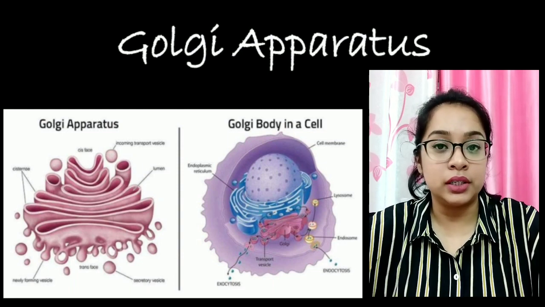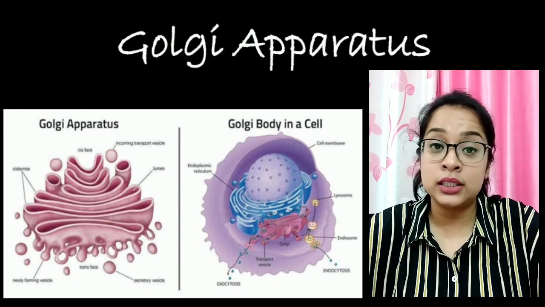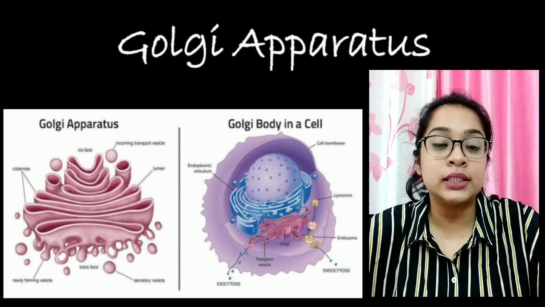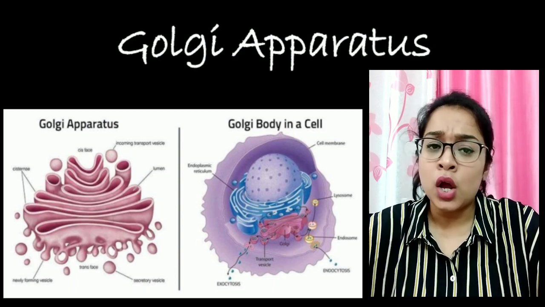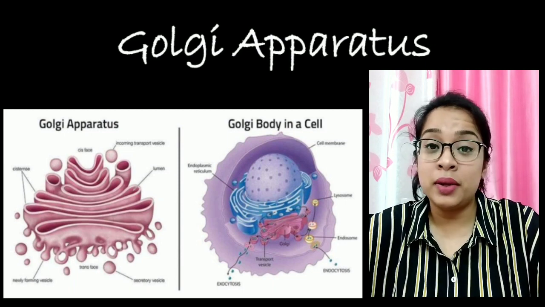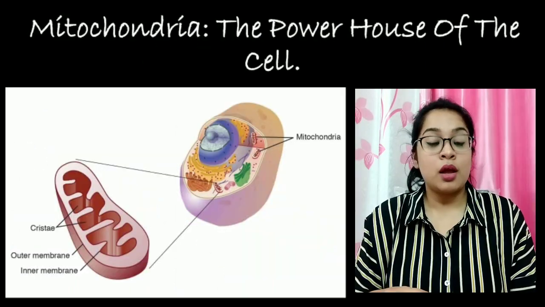In the Golgi apparatus, the proteins are modified. They may be folded to give secondary and tertiary structures, or some carbohydrates and lipids may get attached to it. Golgi apparatus is like the shipping part of the cell, where materials come in vesicles and move out in vesicles.